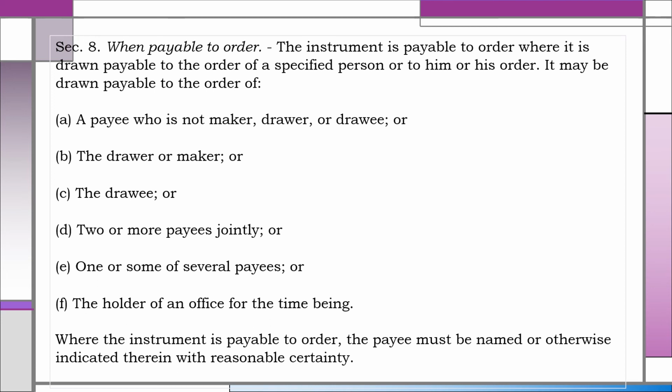It may be drawn payable to the order of: A. A payee who is not maker, drawer, or drawee, or B. The drawer or maker, or C. The drawee, or D. Two or more payees jointly, or E. One or some of several payees, or F. The holder of an office for the time being. Where the instrument is payable to order, the payee must be named or otherwise indicated therein with reasonable certainty.